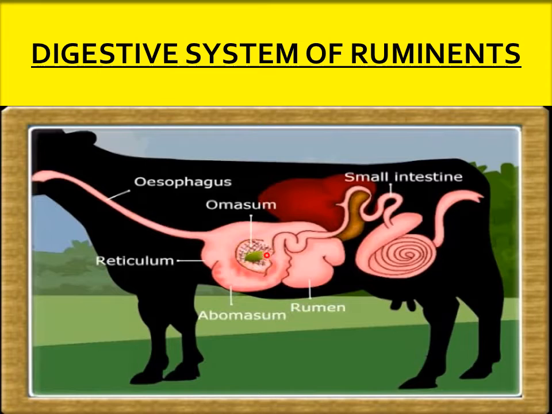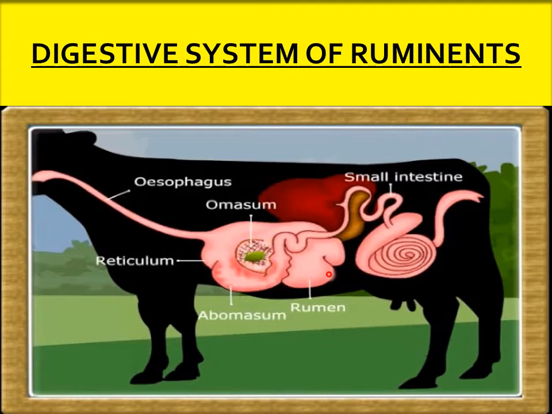So this curd is again brought back to the mouth of the cow in small lumps, and then it will chew it again. This process we call rumination, and hence this type of animal we call ruminants.